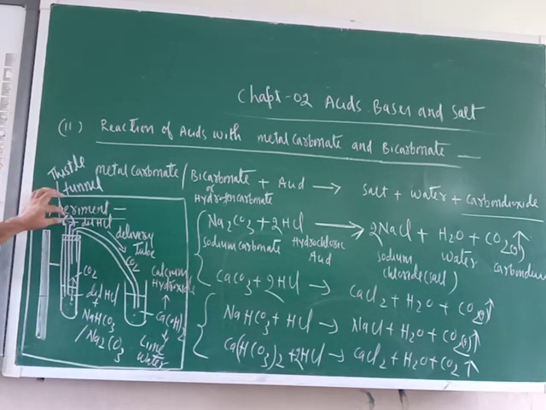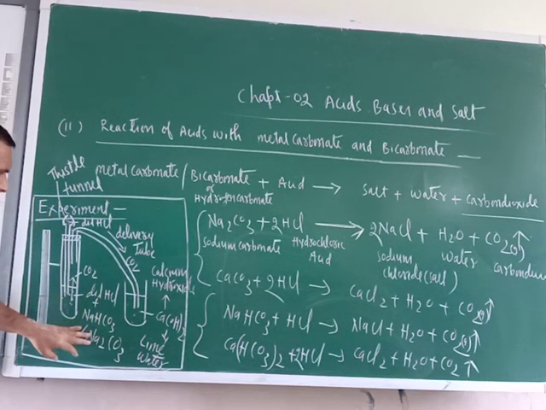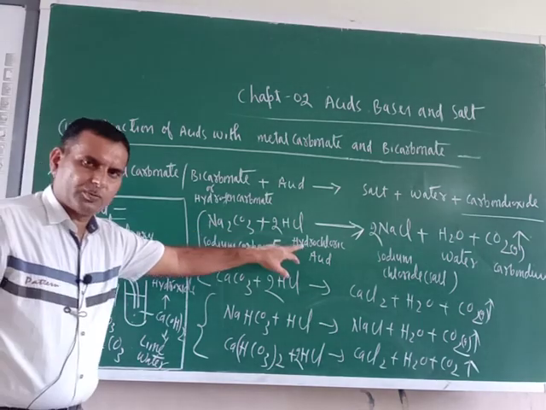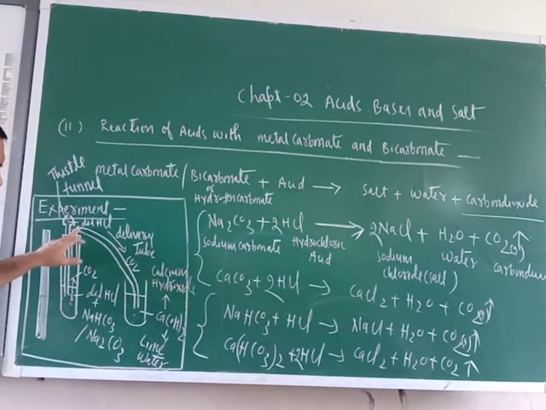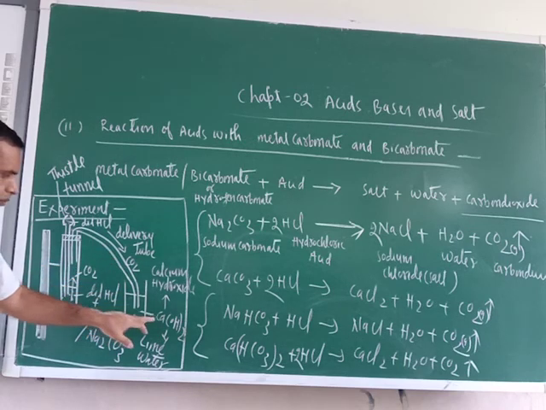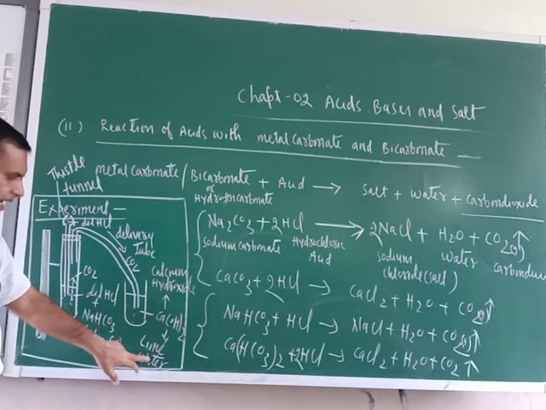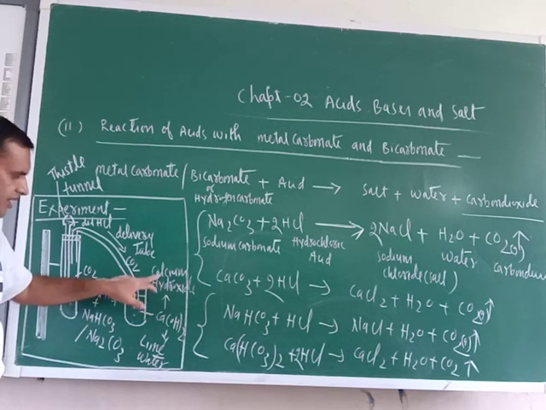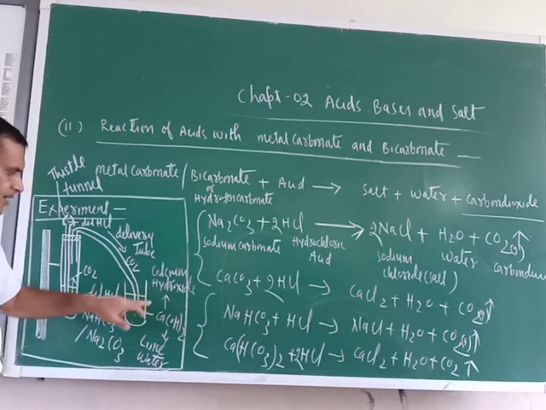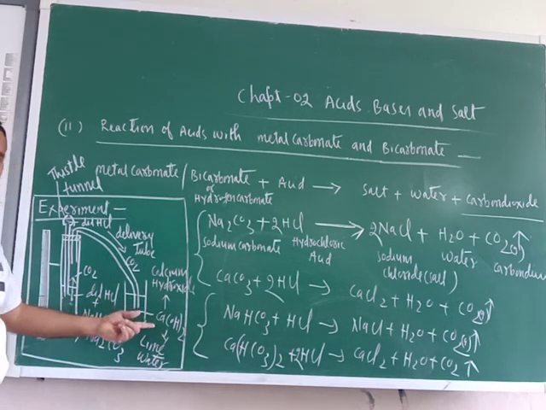So in the thistle funnel you take dilute hydrochloric acid. Now it will go here and react with this. Same way the reaction would be there, and carbon dioxide gas will evolve. Now through the delivery tube, carbon dioxide gas should pass through lime water. What is lime water? Chemically, lime water is calcium hydroxide. So this lime water turns milky.